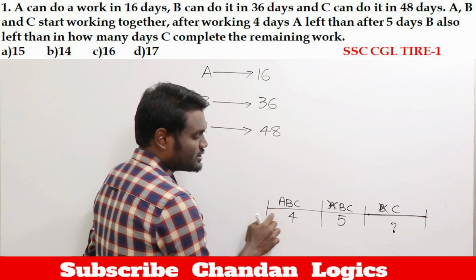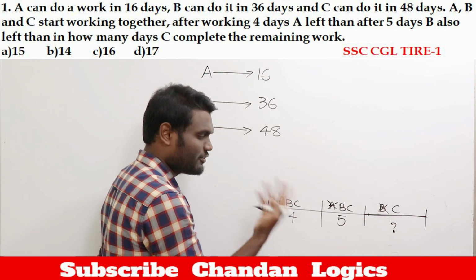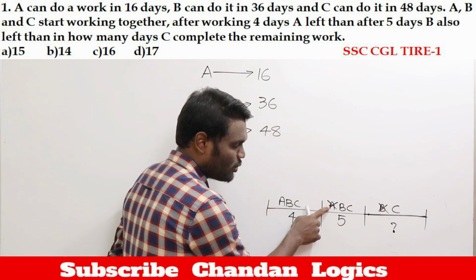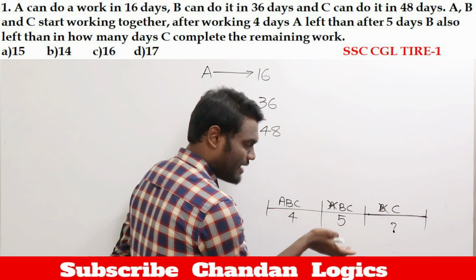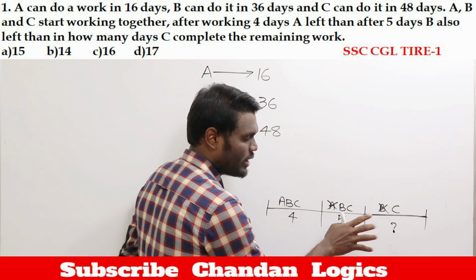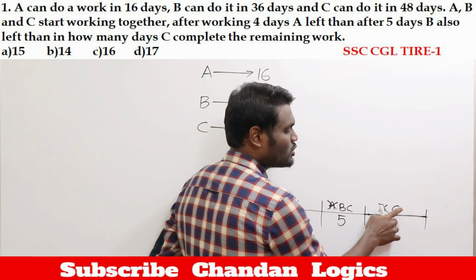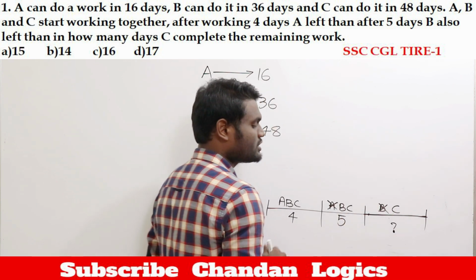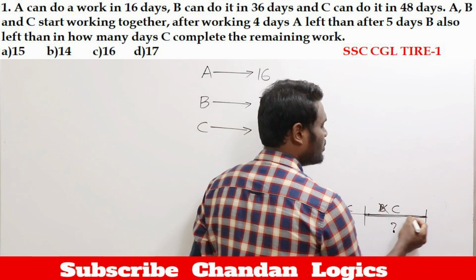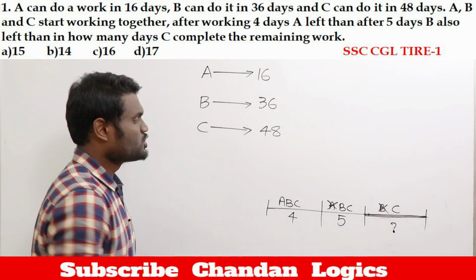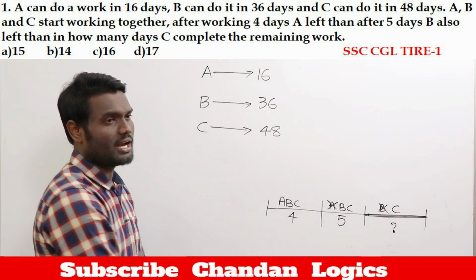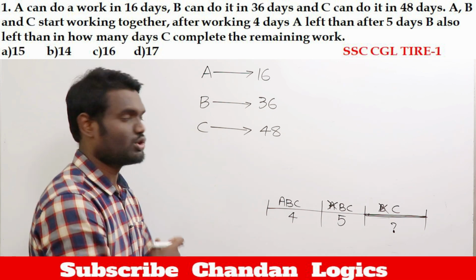A, B, C work together for 4 days. After 4 days A leaves, which means B and C work together for 5 more days. After 5 more days B also leaves, which means only C is going to work. Now your question is, to complete this remaining work, how many days will C take? First I will show you the normal procedure and then I will show you a smart way to solve this question.